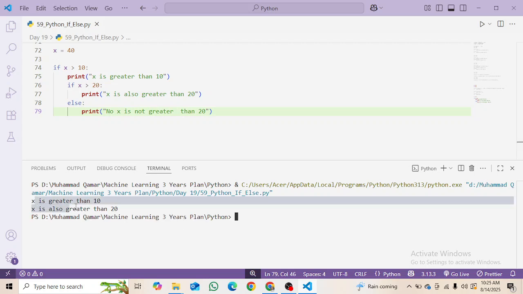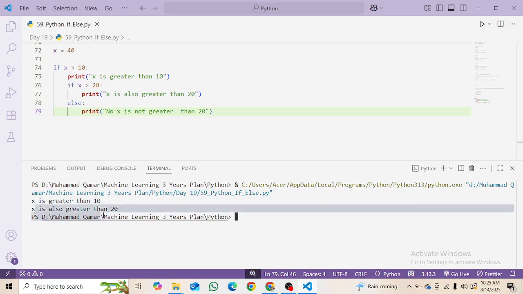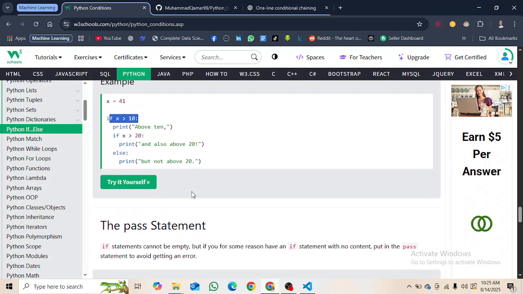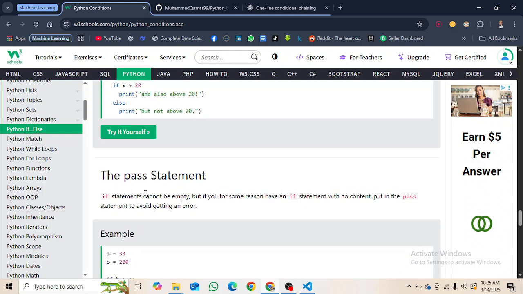Here you can see x is greater than 10, and then x is also greater than 20. This is how it works. Okay, hope you got the point. Then we have the pass statement.